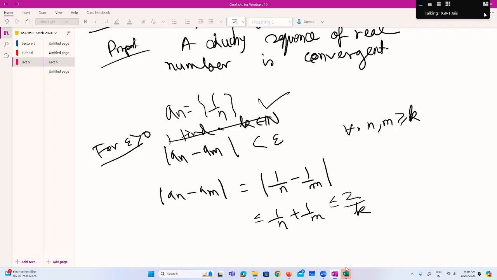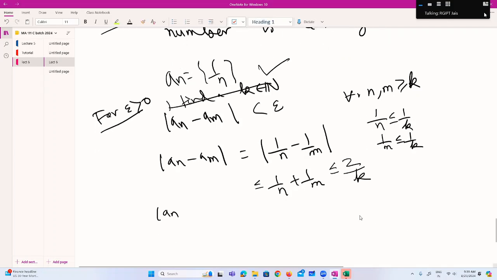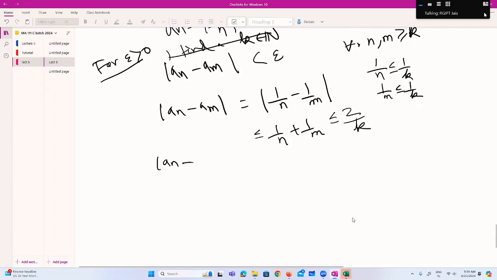2 by k, is it not? Yes, sir. Because 1 by n is less than or equal to 1 by k, and 1 by m is also less than or equal to 1 by k. So 2 by k. So now you have got that a_n minus a_m is less than or equal to 2 by k. And you have to show that this is less than epsilon.